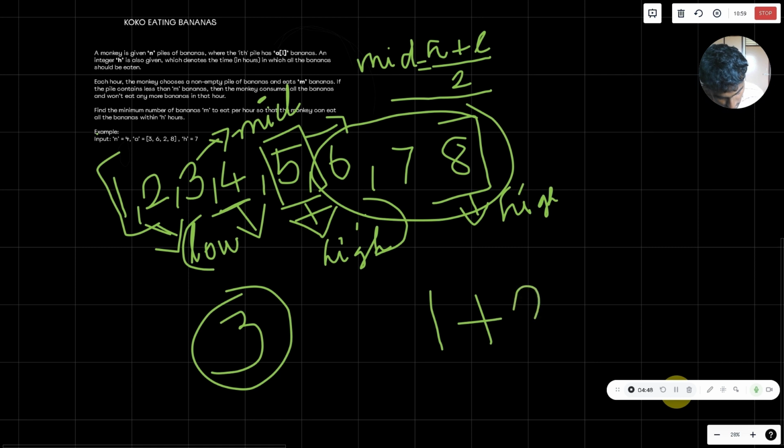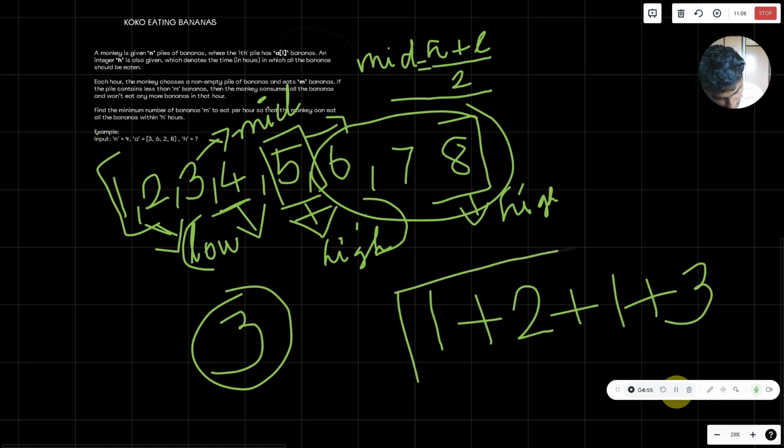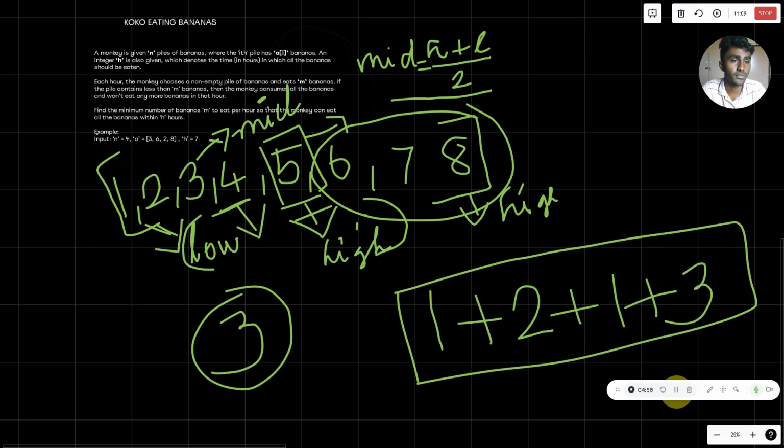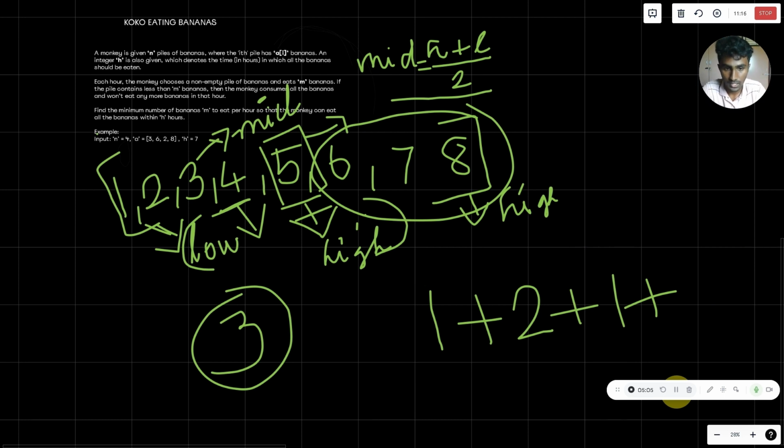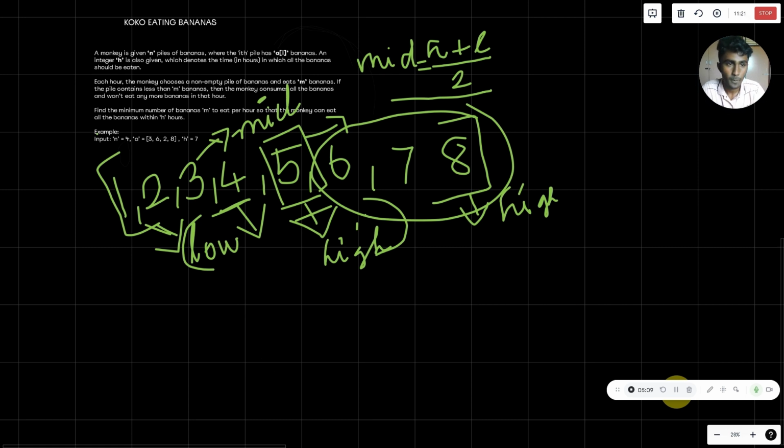For the second pile, it will take 2 hours. For the third, it will take another 1. For the fourth, it will take 3. So the answer is 7. The total number of hours it takes is 7, and it matches the constant given to us in the problem. So as the 3 matches, we'll just take